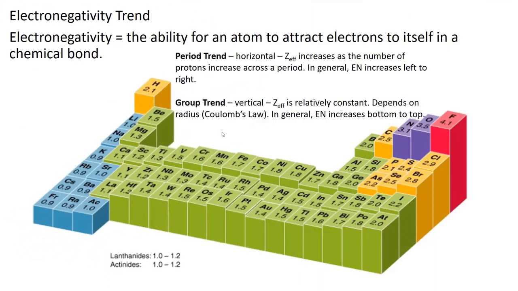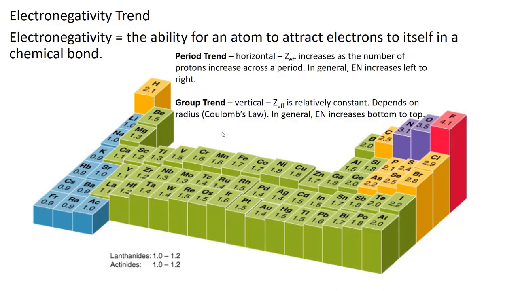Our last periodic table trend that we want to talk about today is electronegativity. Electronegativity is the ability for an atom to attract electrons to itself in a chemical bond. So the actual trend on the periodic table is exactly like ionization energy. The electronegativity increases as you go left to right across a period because the effective nuclear charge increases. There's more protons in the nucleus, which gives it a stronger attraction for the electrons from a different atom. And then the vertical trend, up and down.